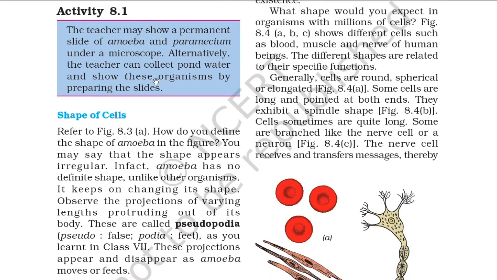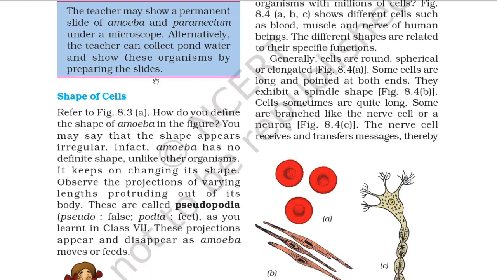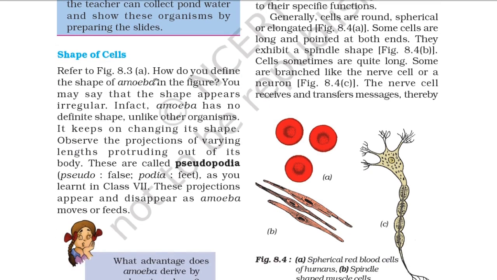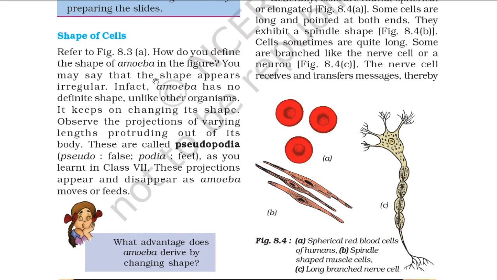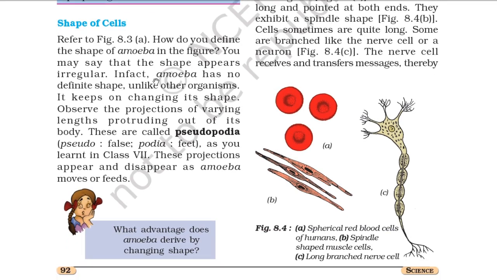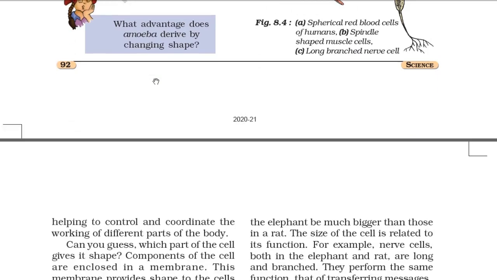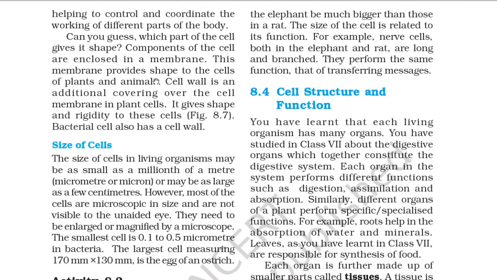Generally cells are round, spherical or elongated, as you can see in figure 8.4a. Some cells are long and pointed at both ends. They exhibit a spindle shape like in figure 8.4b. Sometimes cells are quite long. Some are branched like the nerve cell or neuron. The nerve cell receives and transfers messages, thereby helping to control and coordinate the working of different parts of the body.